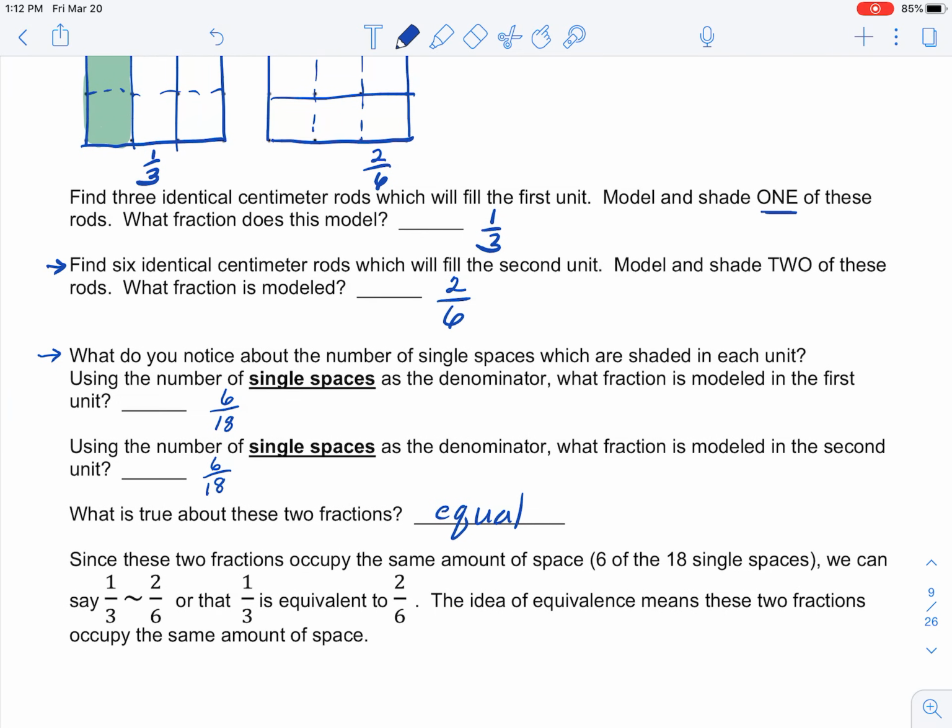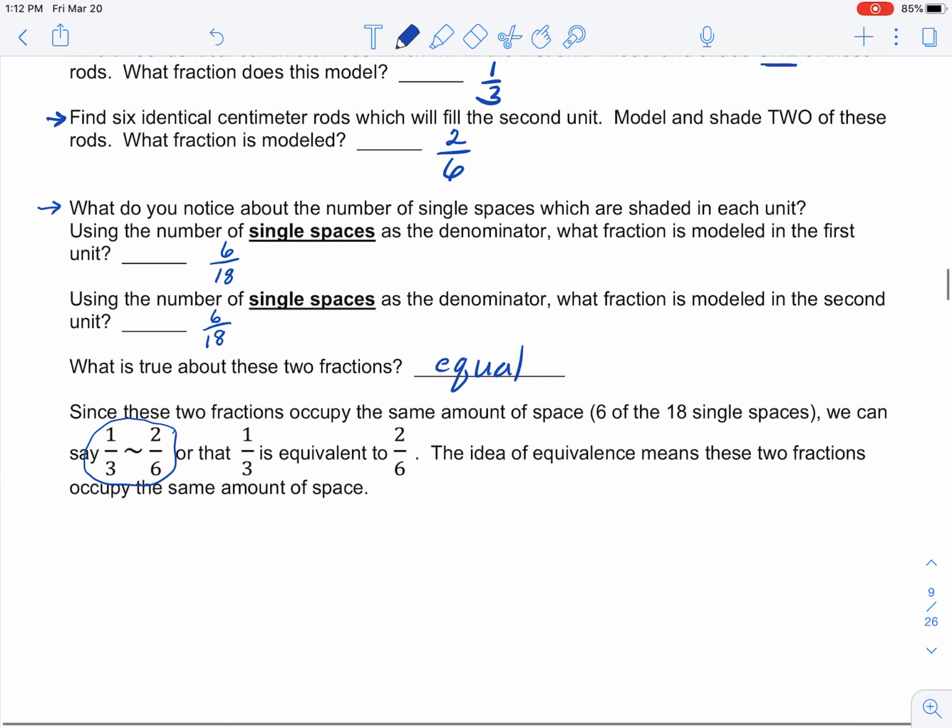Now, this phrase here that says 1/3 is equivalent to 2/6, we often just use an equal sign. Technically speaking, they are equivalent fractions since they don't look exactly alike. 1 out of 3 and 2 out of 6 are not exactly the same, but they model the same area. So we say that those fractions are equivalent. They occupy the same amount of space. 1/3 of a unit is the same as 2/6 of a unit.